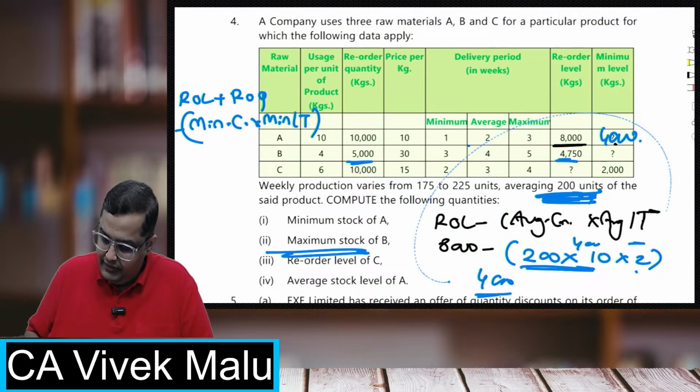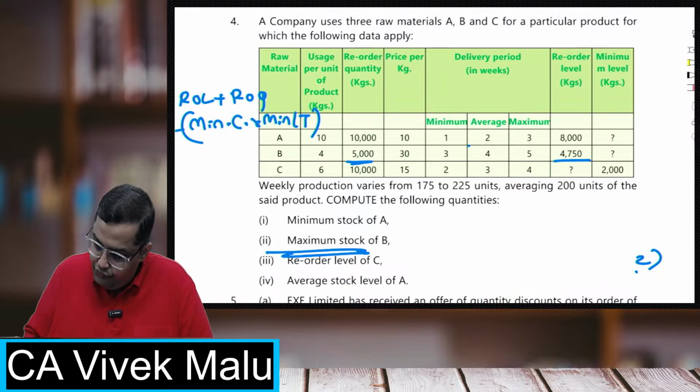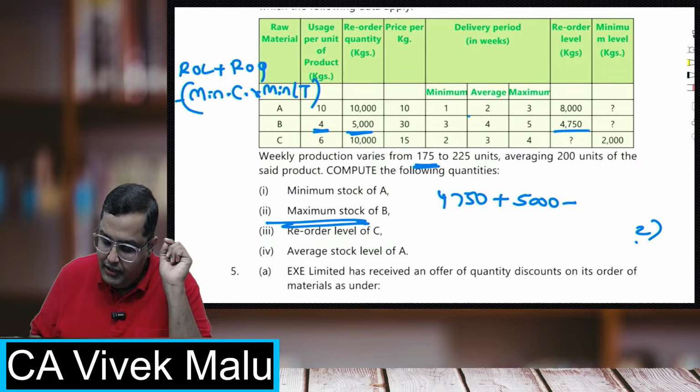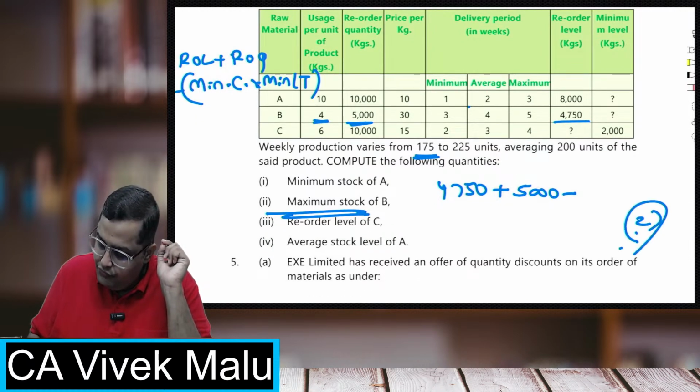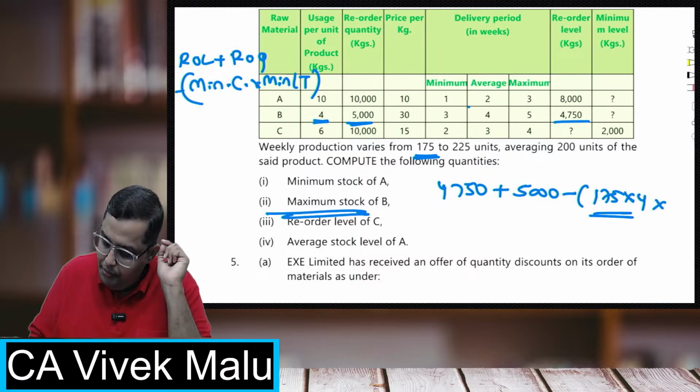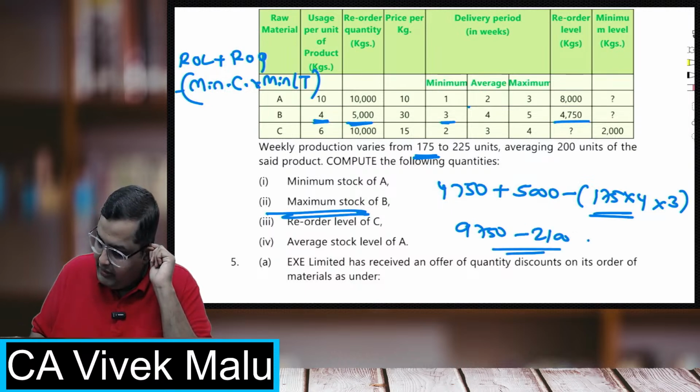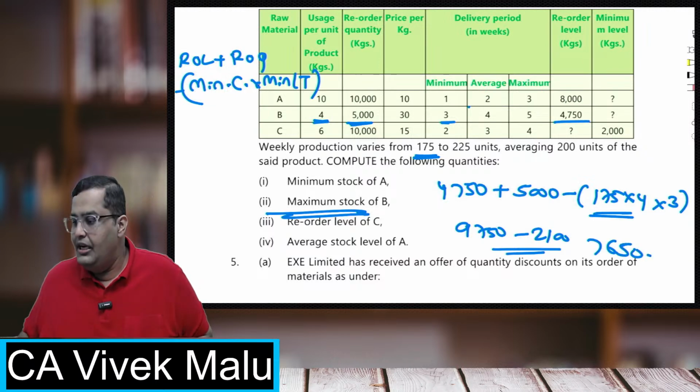So the answer will be like this. ROL, that is 4750, plus ROQ, which is 5000, minus minimum consumption. What is minimum consumption? Minimum quantity 175 into minimum usage, that is 4. So 175 into 4. This is the minimum consumption, into minimum lead time, which is 3. If I do this, 9750 minus 175 into 4 into 3, that is 2100. I have to subtract. The answer comes to 7650. Everybody, it is clear.